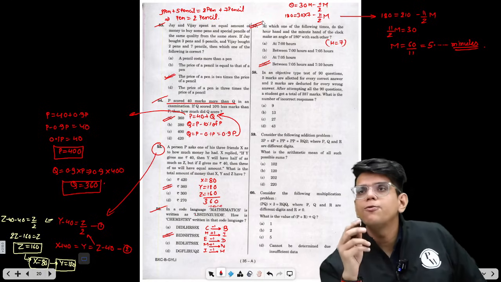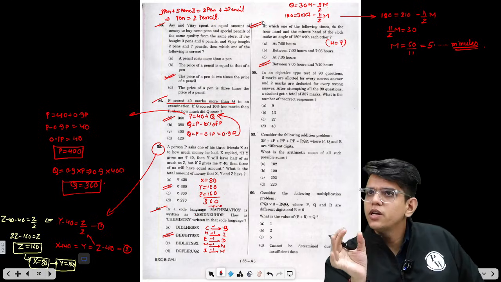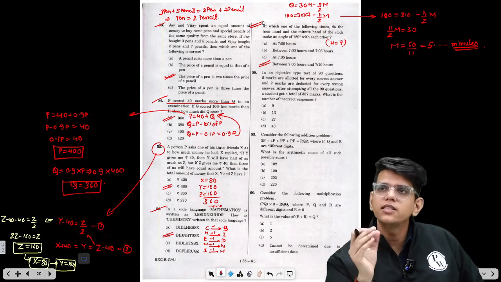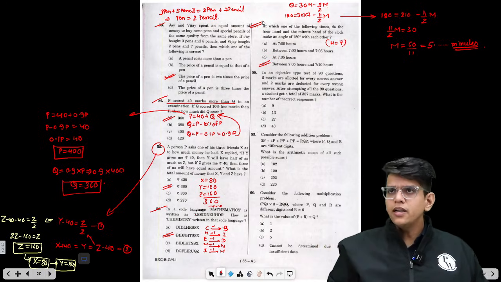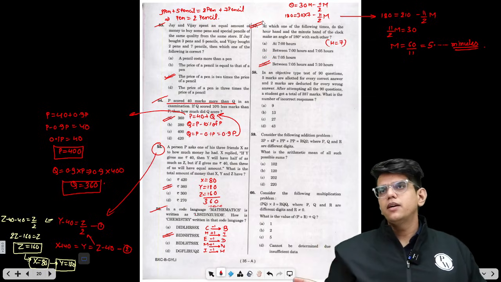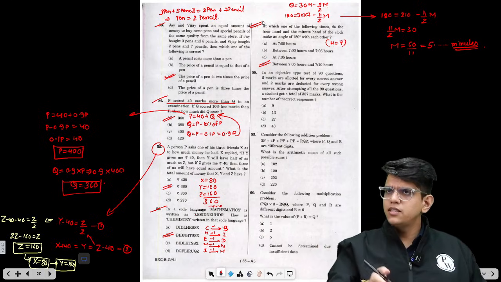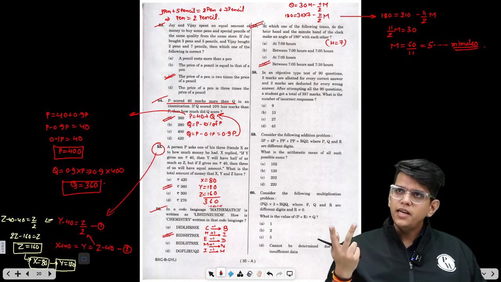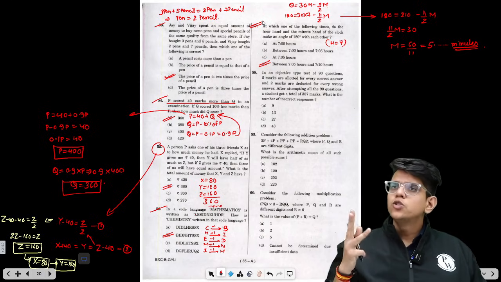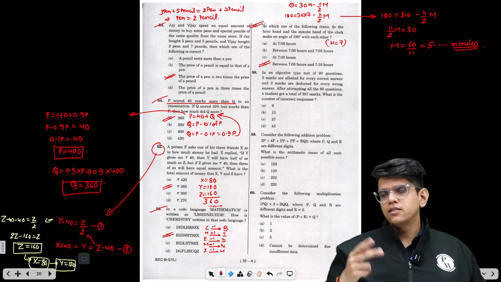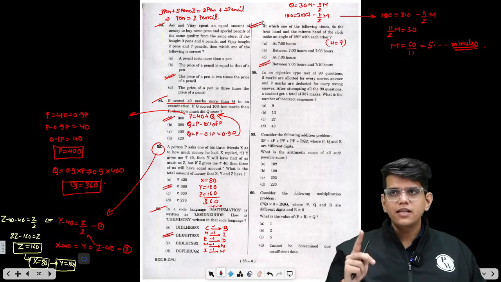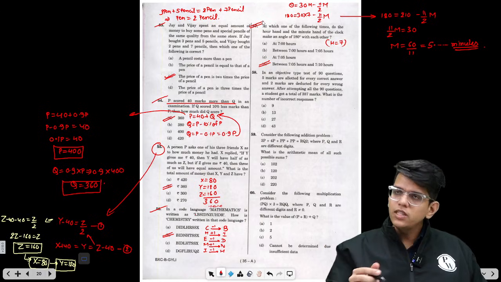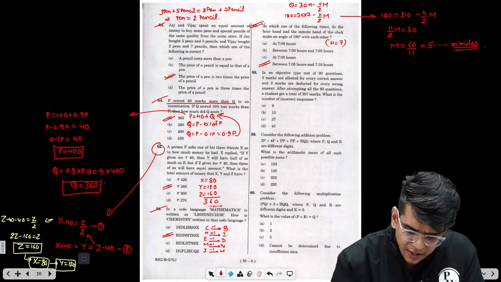Now this is a formula based question. Formula based questions are very easy because you don't have to do anything. You have to find what is given in the question, what is the data given, apply the formula and find the missing part. So in this formula, there are three things: theta the angle, m the minutes, and h the hour, right? So they will give you two of the three things. In this case, they have given you h, which is 7, they have given you theta, which is 180 degrees, and you need to find m. So if you know this, you can do such a question. Again, very easy question.